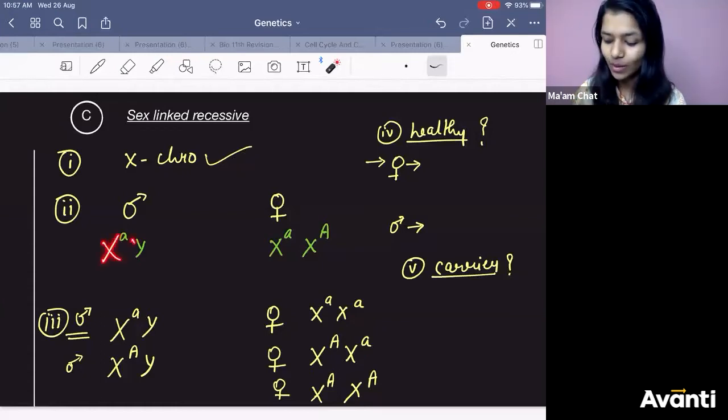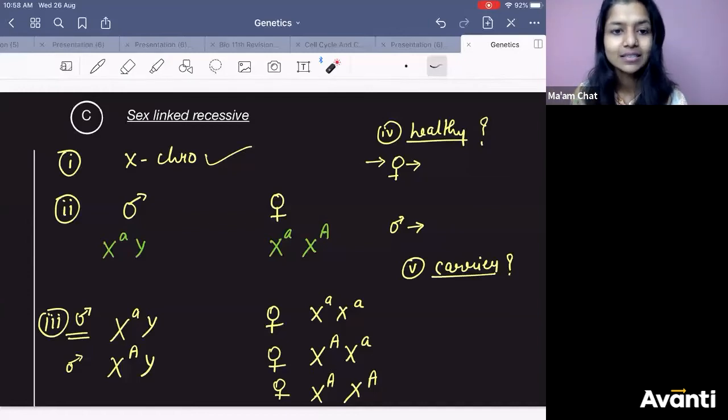You will have XY. Can you have double X and you will still be a male? Can you have XX and call yourself male? No, right? To be male, you have to have XY. Now, to be female, you have to have XX. This is clear, right? Everyone knows this. Now, come to the next statement.